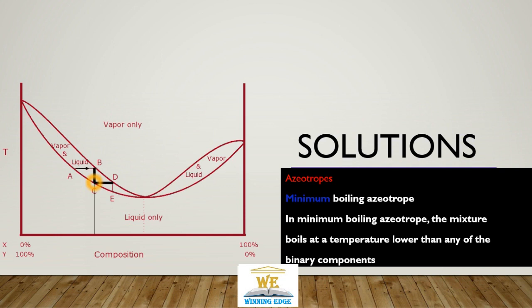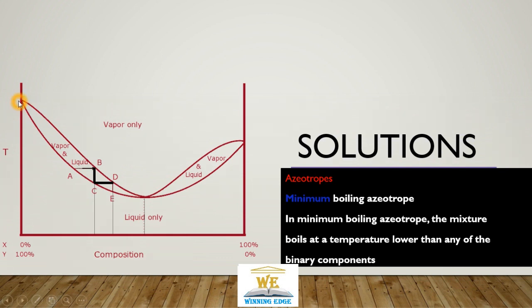We heat it again, we go to point D, which further increases the X concentration, and we again cool it back, reach point E, and by doing so, finally we reach this point, which is the converging point for vapor and liquid, and here only the liquid phase exists, with constant composition of X and Y. Further purification at this point is not possible using distillation because we were using this liquid and vapor equilibrium to shift from one liquid to another. So this is how we get minimum boiling azeotropes.